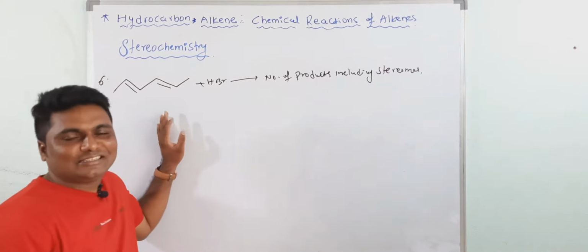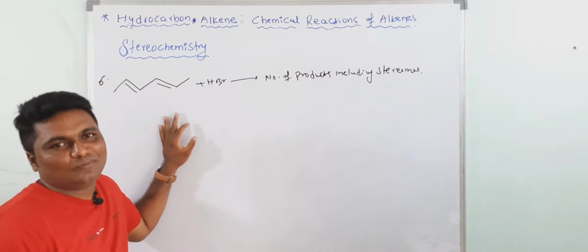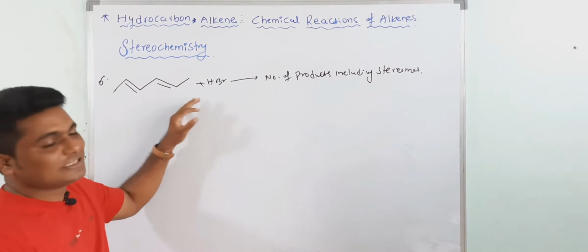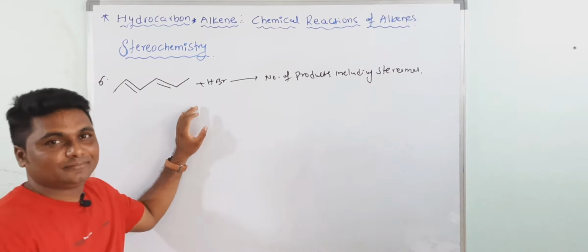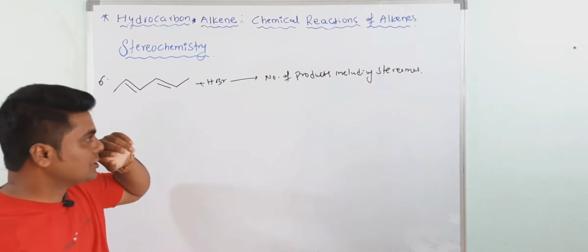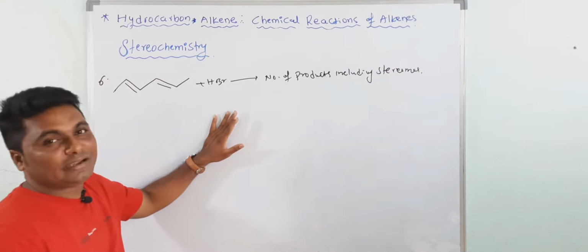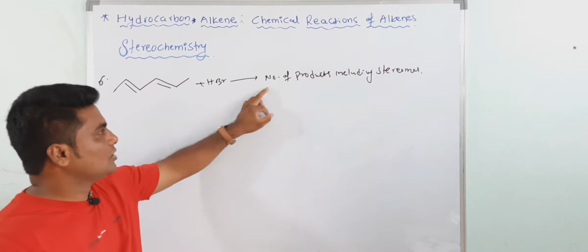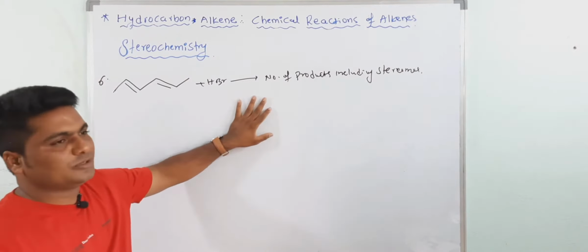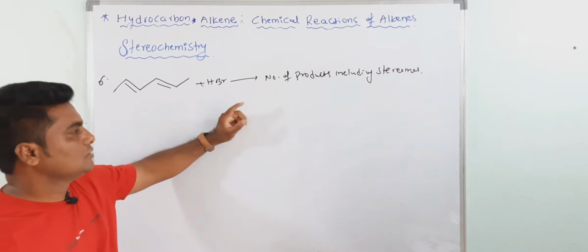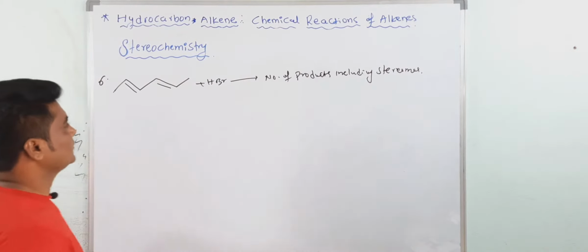Okay, now see, this is the last problem of the lecture, and this is the problem of the day. This is an integer question, and very, very important and very tricky. They are asking the number of products including stereoisomers. So now what would be the answer?